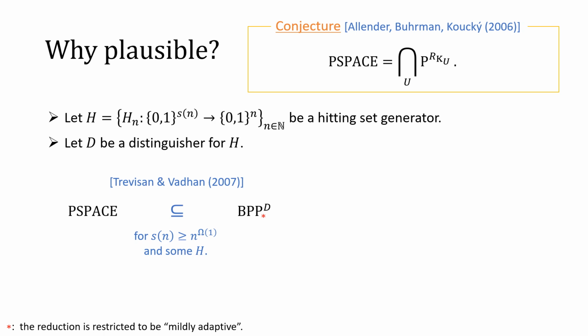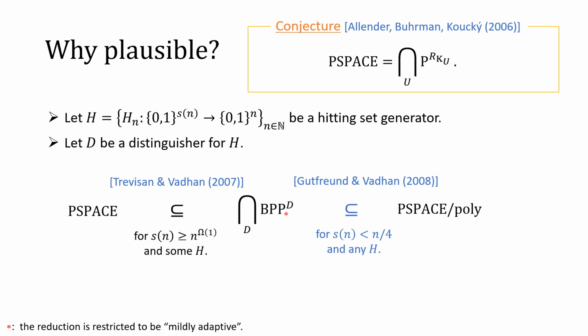In order to explain that, let H be a hitting set generator, and let D be a distinguisher for the hitting set generator H. By using the pseudorandom generator construction of Trevisan and Vadhan, it can be shown that PSPACE is reducible to the distinguisher D if you take an appropriate hitting set generator construction.